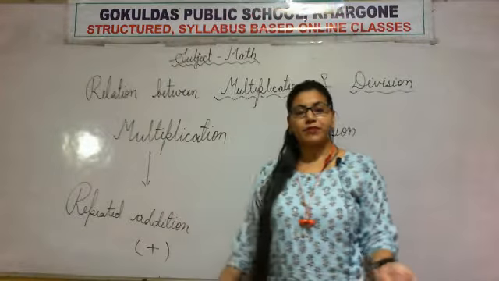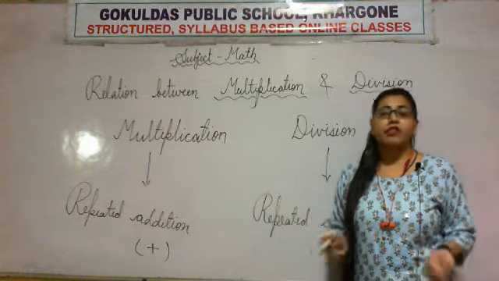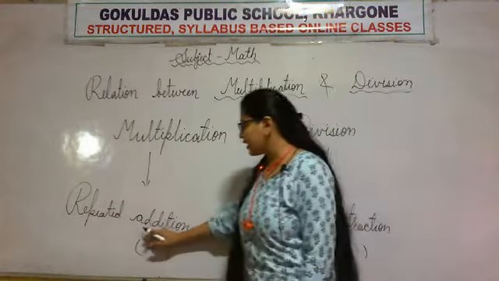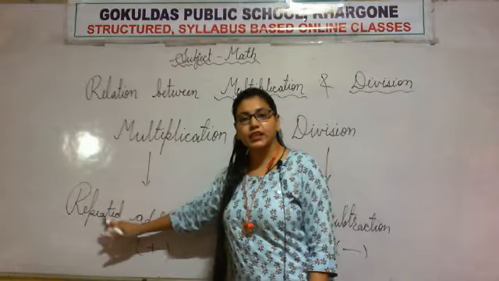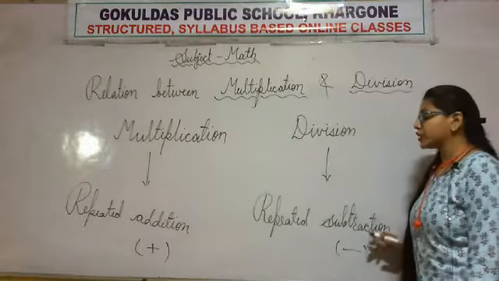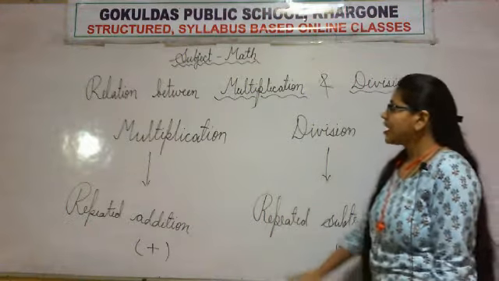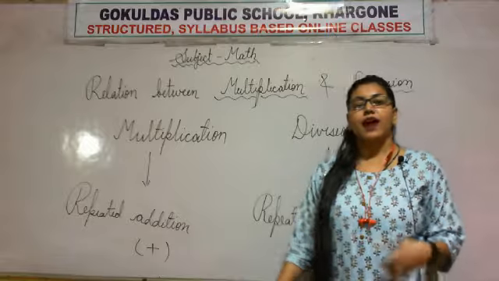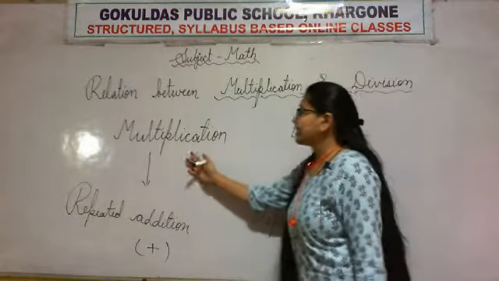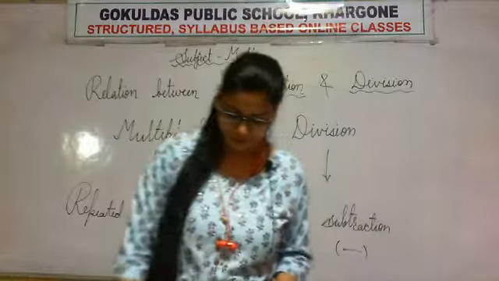Whether it is addition or repeated addition, after all it is addition, and whether it is subtraction or repeated subtraction, after all it is subtraction. So since addition and subtraction are opposite, multiplication and division are opposite too.